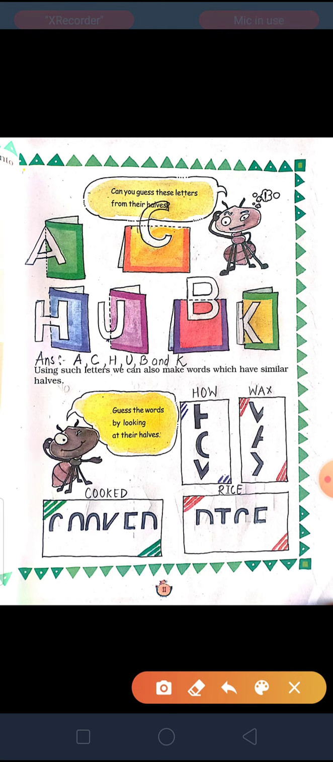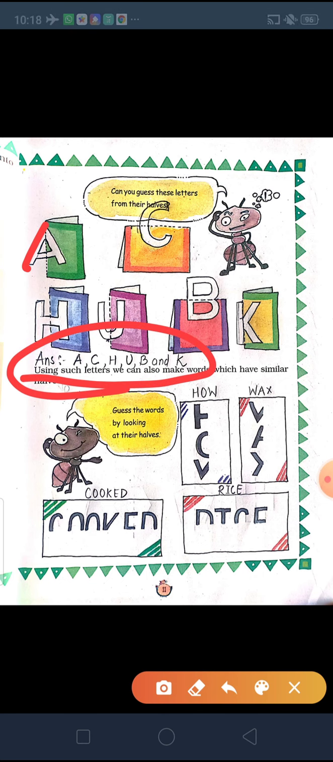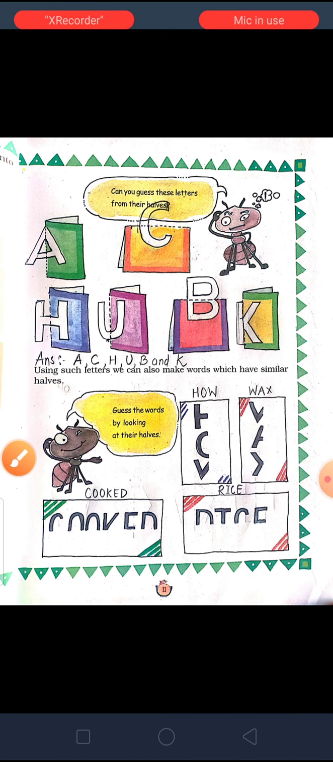This I have done for you. It is not compulsory that you write like this, but at least you have to recognize and write the answer here, because the answers are A, C, H, U, B and K.